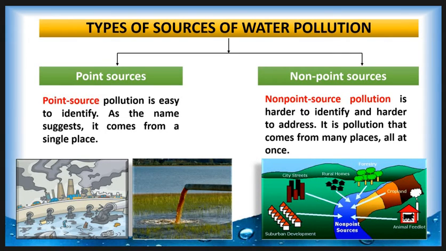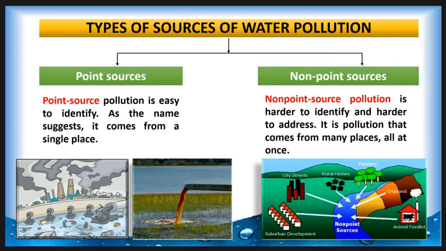Then we see the types of sources of water pollution. There are two types of sources of water pollution. First is point source and second is non-point sources. Point sources means the pollution is easy to identify. As the name suggests, it comes from a single place. For example, the direct discharge of wastewater into the river or natural water sources.